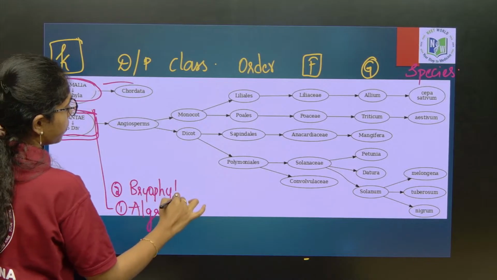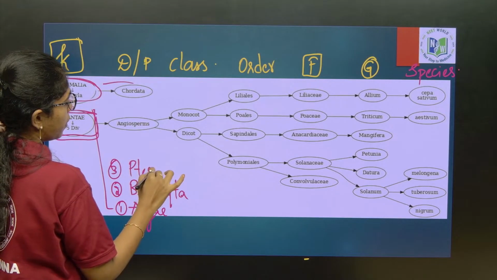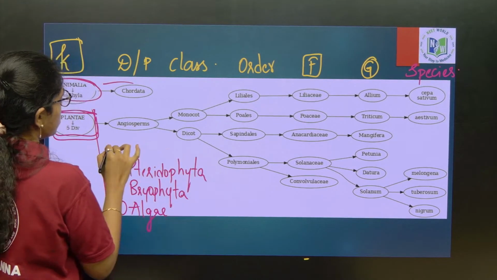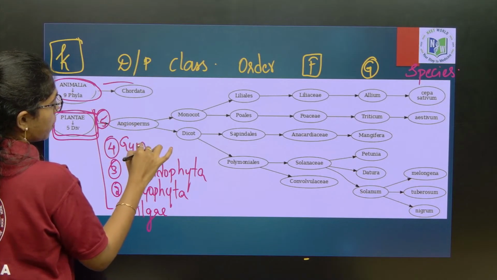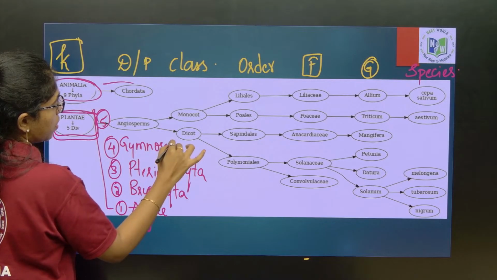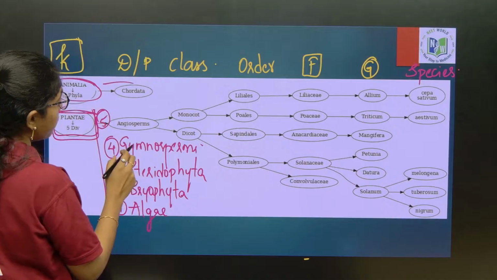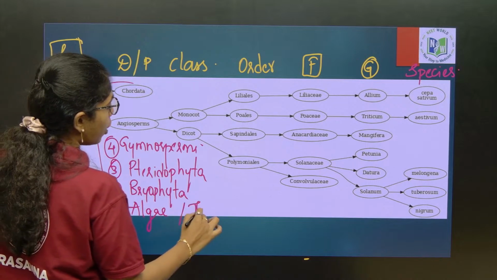Pteridophyta, Gymnosperms and Angiosperms. These are the 5 divisions. Algae or Thallophyta are thalloid organisms, right?